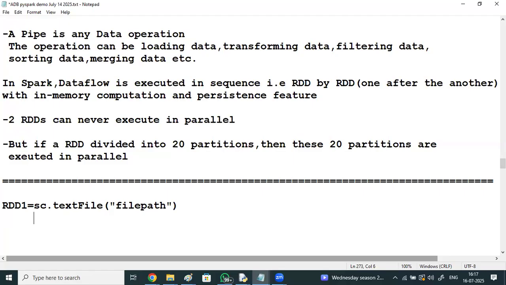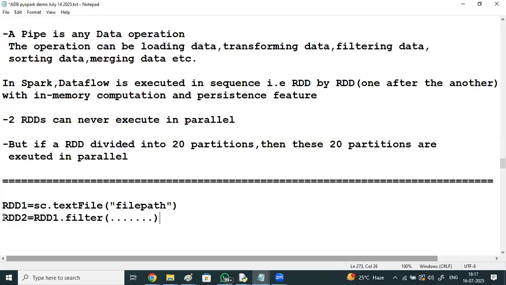On this RDD1, if I perform a filter transformation, filter based on a condition, I want only city equal to Hyderabad, only the records of Hyderabad. The result is also an RDD. RDD2 got created from RDD1. Initially there is a file, from that file an RDD is created, and on that RDD we perform a filter transformation. If you got 10 lakh records and Hyderabad records are only 2 lakhs, RDD2 will have only 2 lakhs.